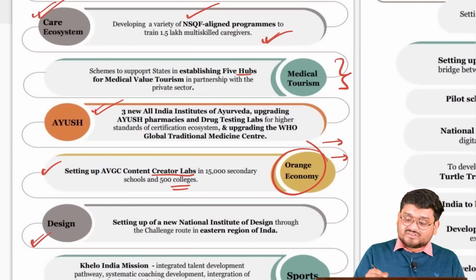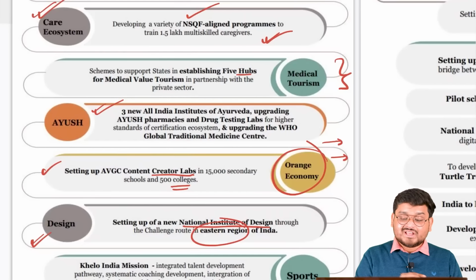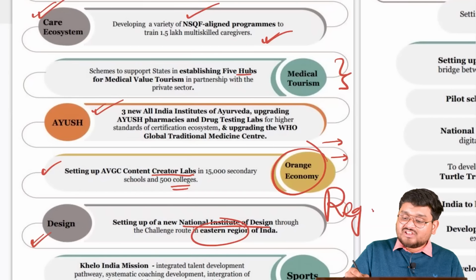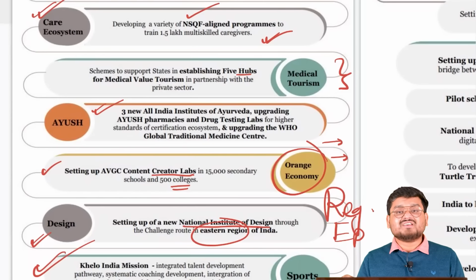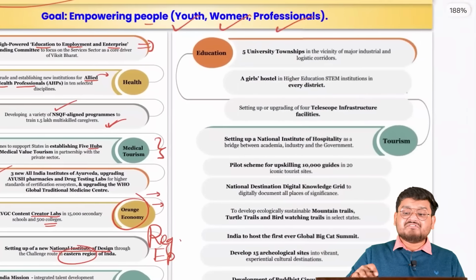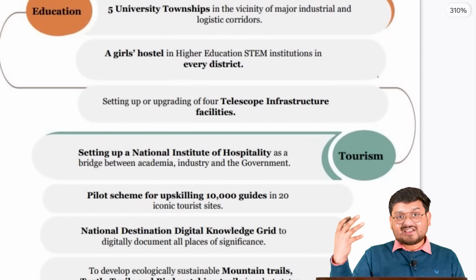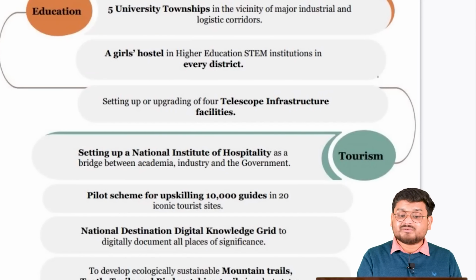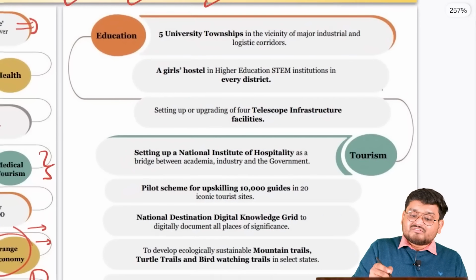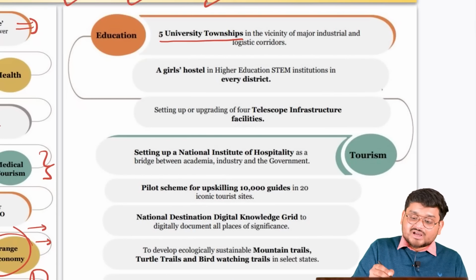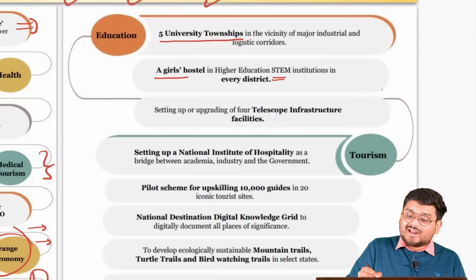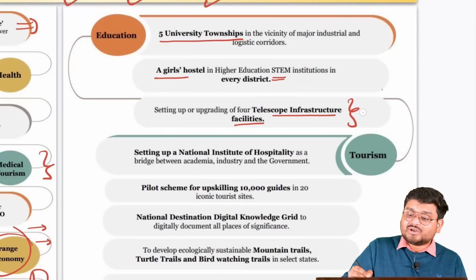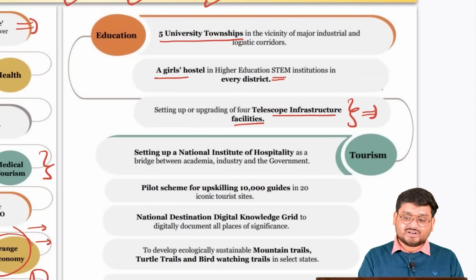Also, a National Institute of Design will be set up in the eastern part of our region. That is why you can see more regional empowerment is focused on in this budget. Also, sports is not left behind. Sports such as football and various other sports at the national level are lagging behind. That is why the government is spending on the same. Also, 5 university townships, girls hostels according to STEM projects in every district, and telescope infrastructure facilities, which we are going to look at the end, all will be set up.